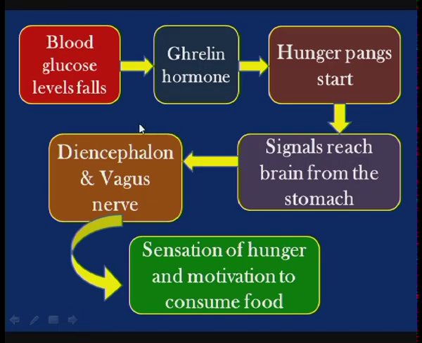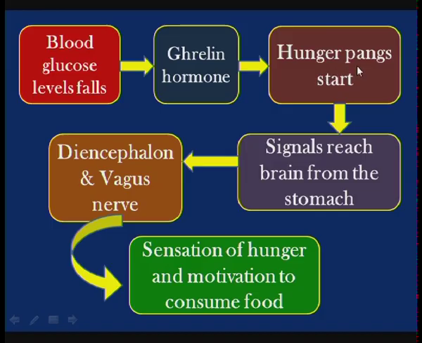Now, let us see the mechanism behind feeling hungry with the help of a block diagram. The blood glucose level falls. Immediately, certain special cells present in the wall of the stomach secrete a special protein hormone called ghrelin. This ghrelin hormone initiates the contractions of the muscles in the wall of the stomach, which are called hunger pangs.